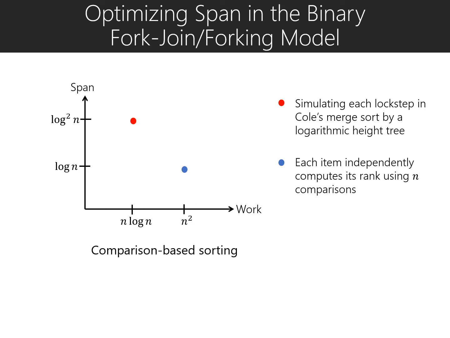On the other hand, we can also achieve optimal log n span at the expense of increasing the work from n log n to n squared. Here, each item independently computes its rank by comparing itself to all other items in order n time. And hence, in O(n squared) total work, we can achieve optimal log n span.